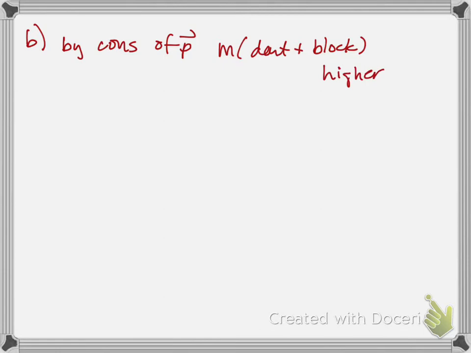First, we have by conservation of momentum, right? The velocity of the dart plus block is going to be higher in case 2 than it was in case 1, right? Because we have mass of the dart times velocity of the dart equals mass of the dart plus mass of the block times our final velocity here.